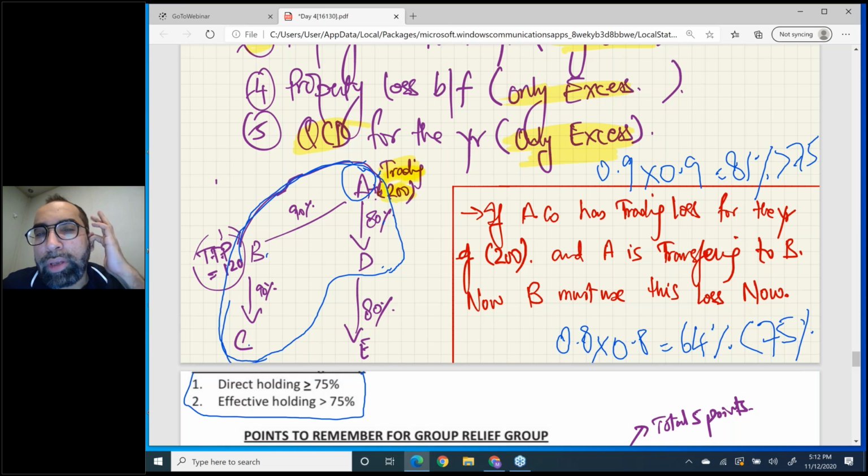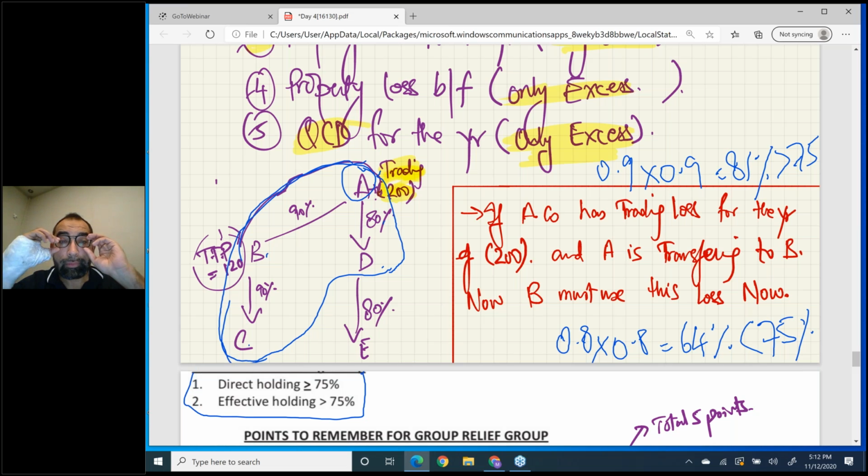Okay, 75% group. So in short, the conditions of a 75% group: at each individual level, direct holding must be greater than 75%. And if you want to make a big group, then effective holding must also be greater than 75%.